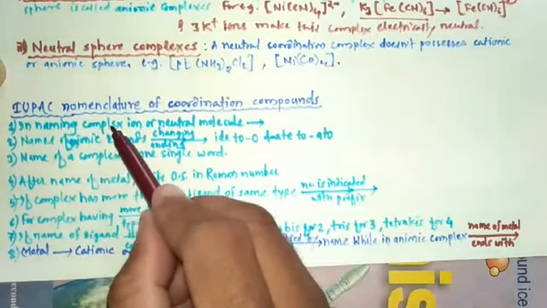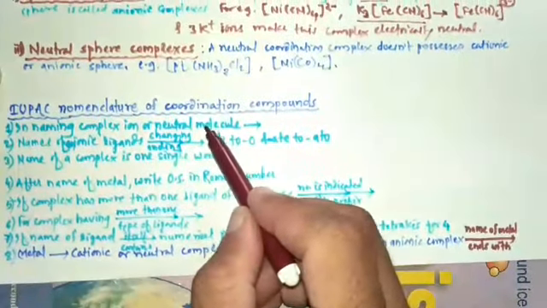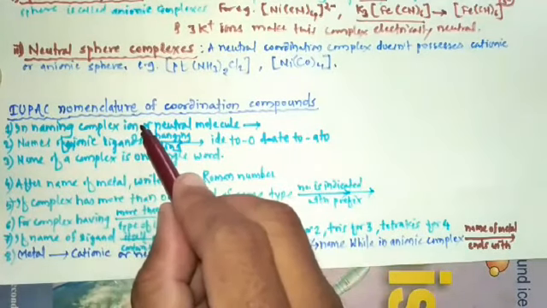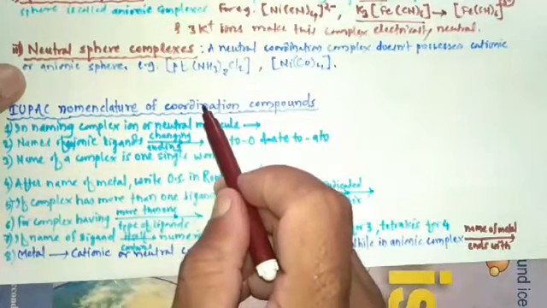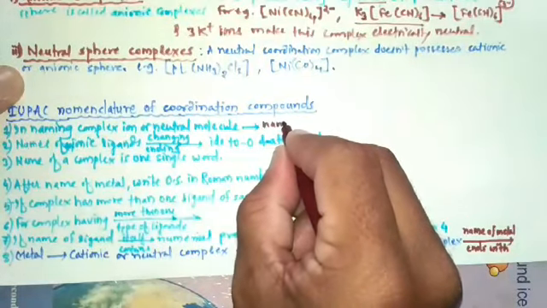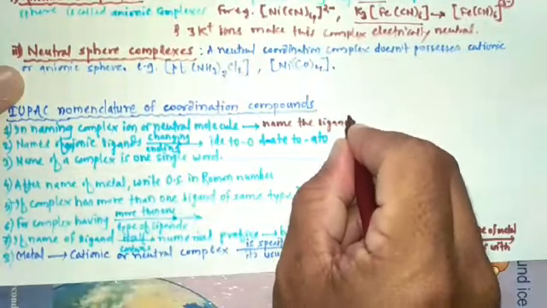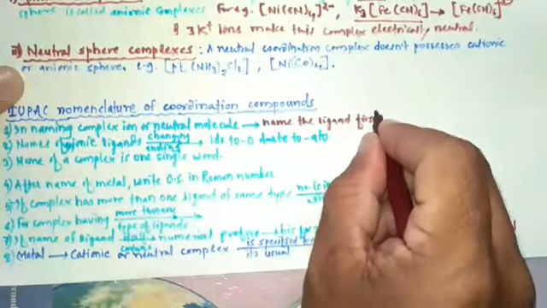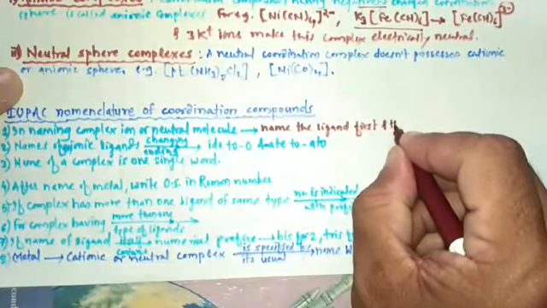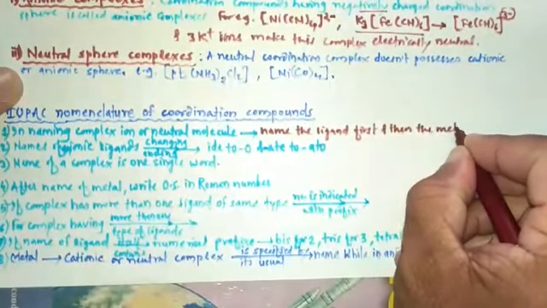So in naming the complex ion or neutral molecule, name the ligand first, and then the metal.